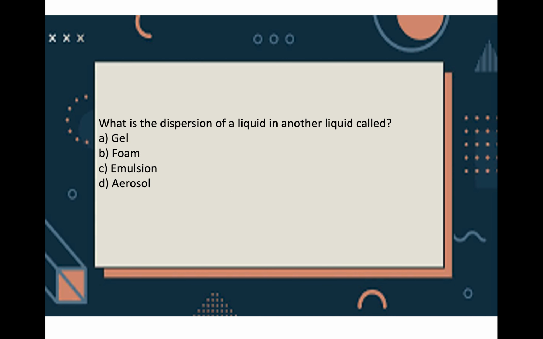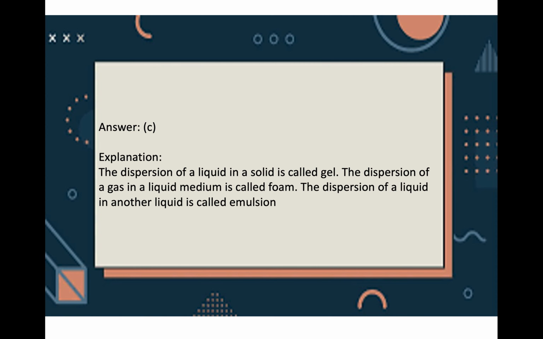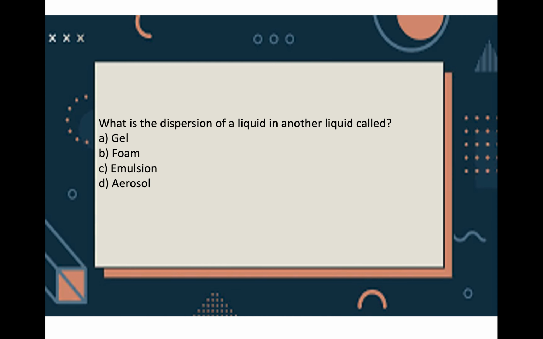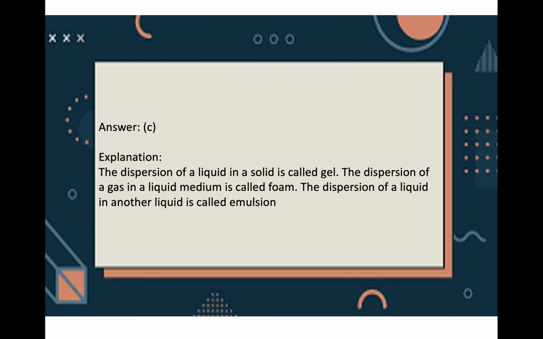Now what is the dispersion of liquid in another liquid called? A. Gel, B. Foam, C. Emulsion, and D. Aerosol. So the answer is C. Emulsion. Dispersion of liquid in solid is called gel. Dispersion of gas in liquid medium is known as foam. Liquid in another liquid is known as emulsion.